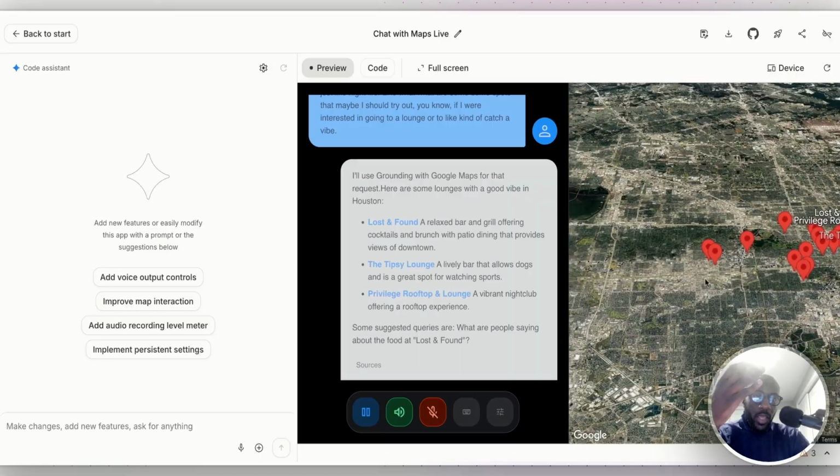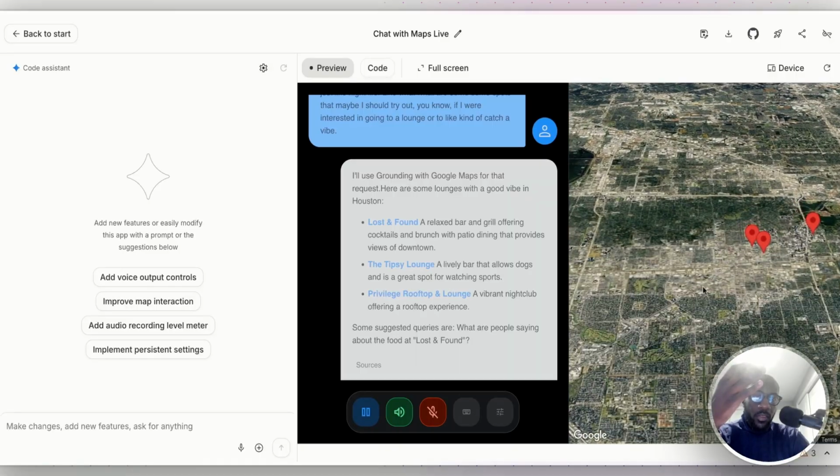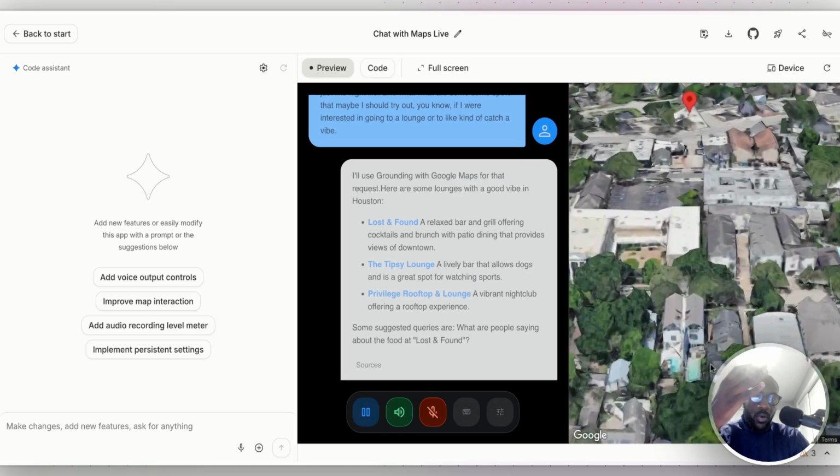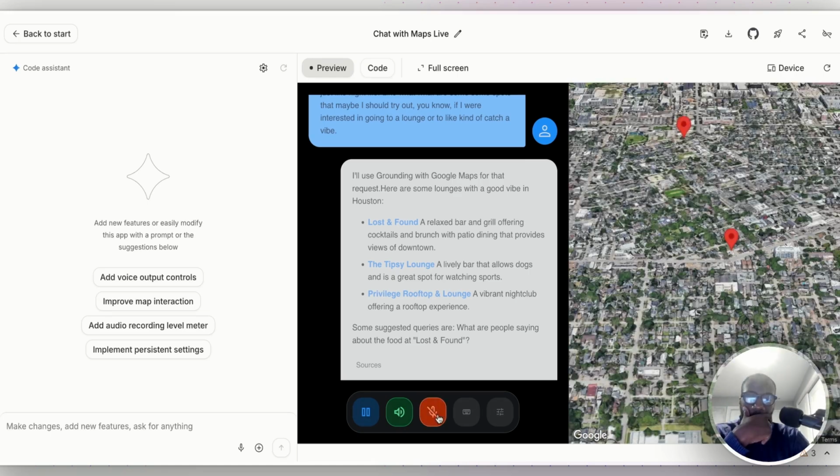This is dope. I'm not gonna lie, this is dope. I love this Google Map view, how this is actually included. Definitely makes it look way more legit. All right, let's try something else.